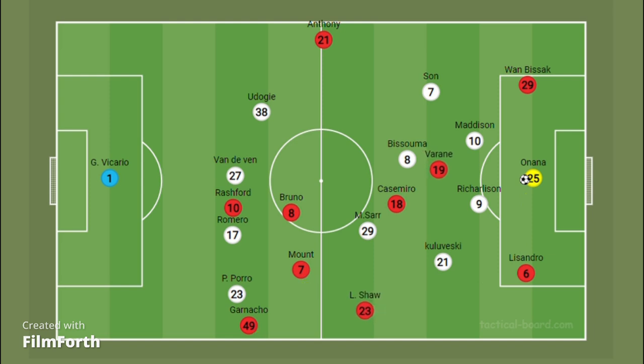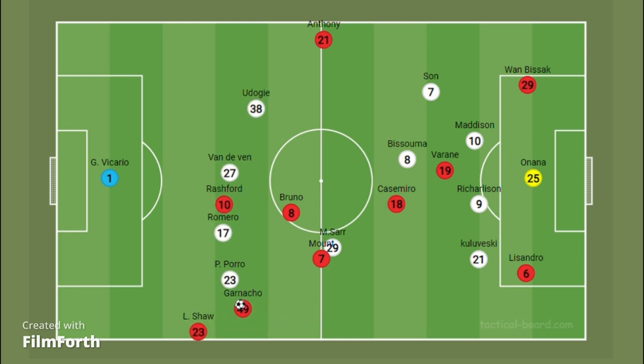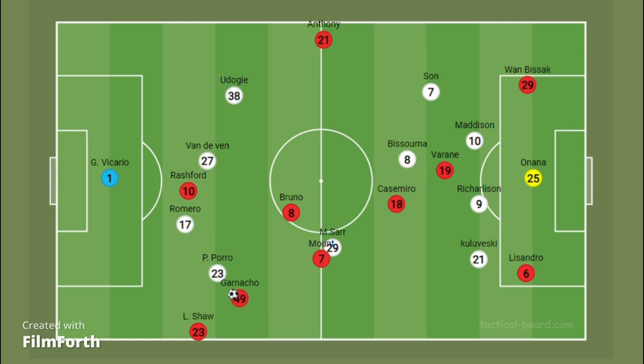towards the left by overloading the left with as many as 7 players, with both Bruno and Mason Mount shifting in this position where they can easily attack that position on the pitch. This is something that Manchester United have liked to use since Varane is the one who starts as a pseudo holding midfielder, and this creates spaces for Luke Shaw to advance and overlap as an overlapping fullback.